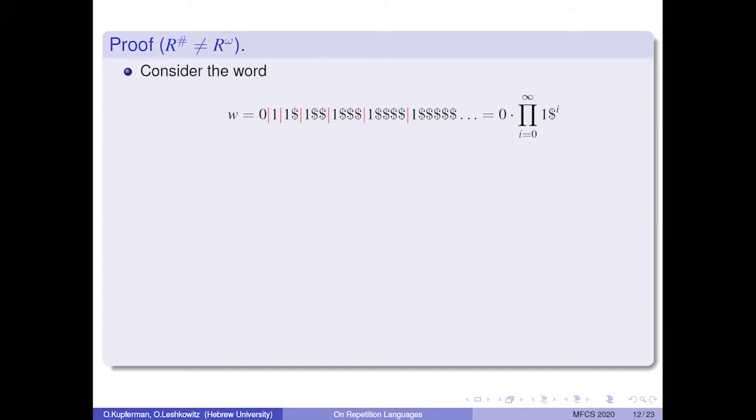Consider the following word. w starts with a 0 and follows by an infinite concatenation of words of increasing length. The ith word in the concatenation starts with a 1 and follows by i consecutive dollars. So here we see that w starts with a 0. The first word of the concatenation is a single letter word 1. The second word in the concatenation starts with a 1 and a single dollar. The third word in the concatenation starts with a 1 and $2 follow, and so on. w has infinitely many 1s, but only a single 0. Hence, w is not in R omega.